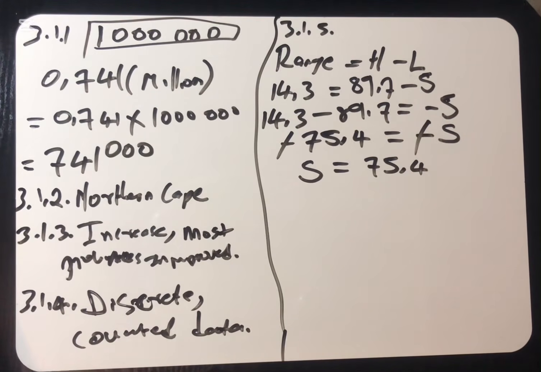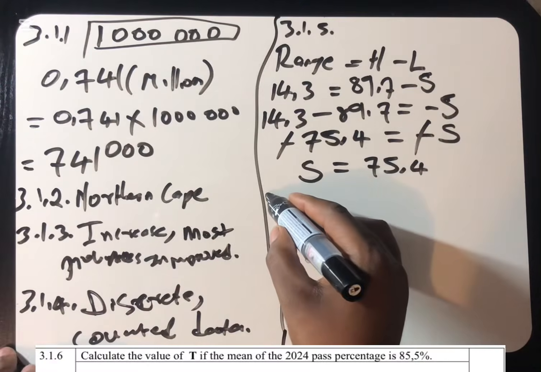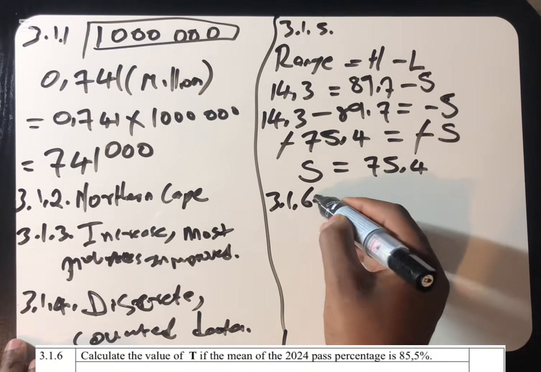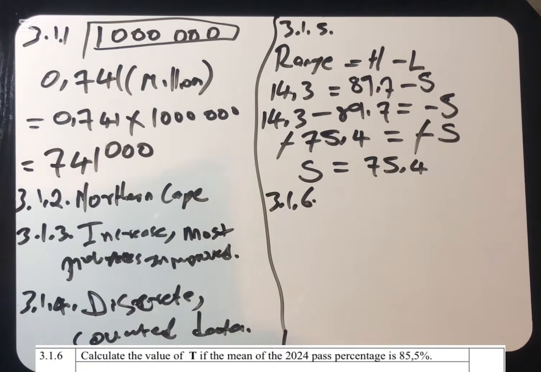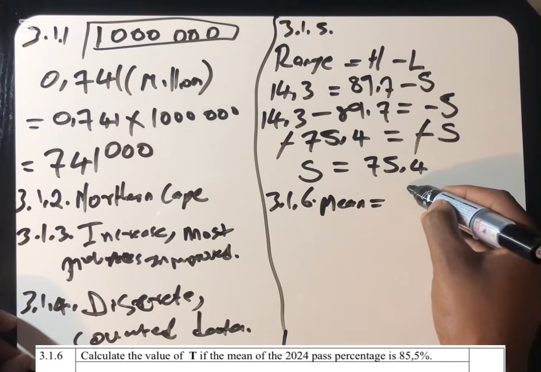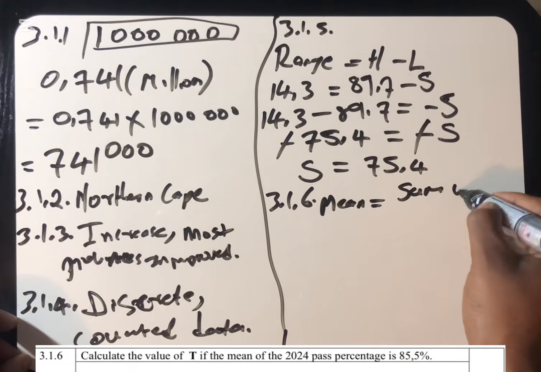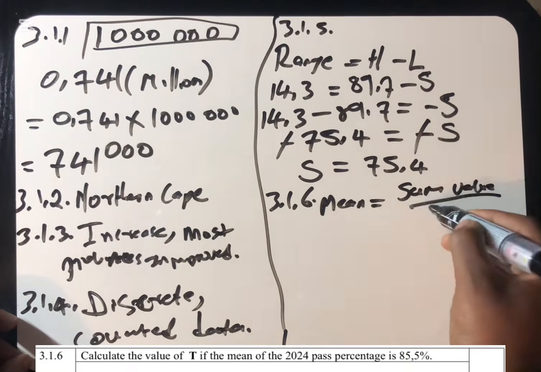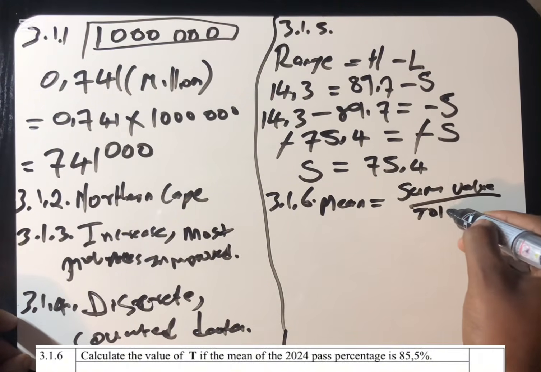And then moving to the next question, which is 3.1.6. Now they are saying calculate the value of T if the mean, you see, now they're introducing the mean concept. And we know that mean is equal to the sum of values divided by the total number of values.